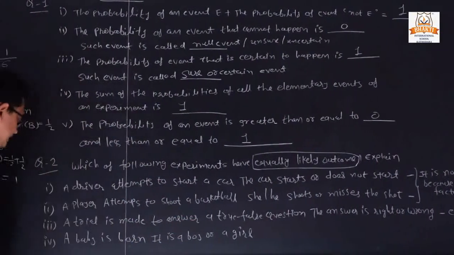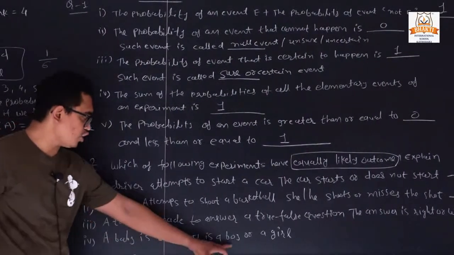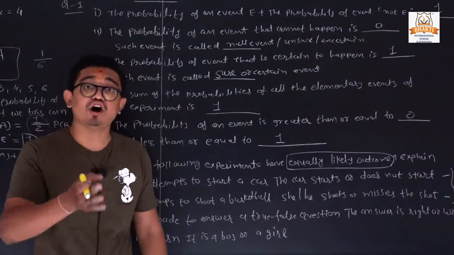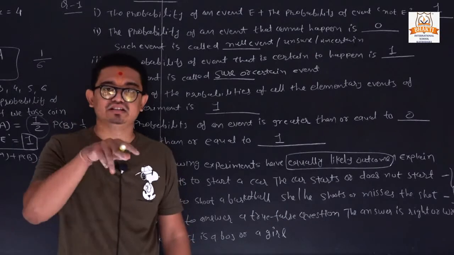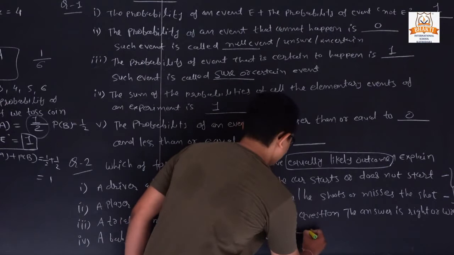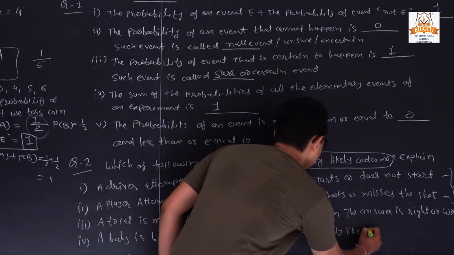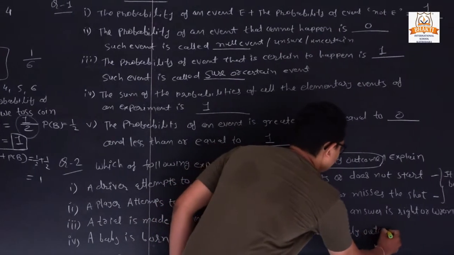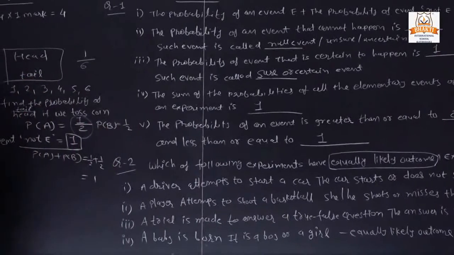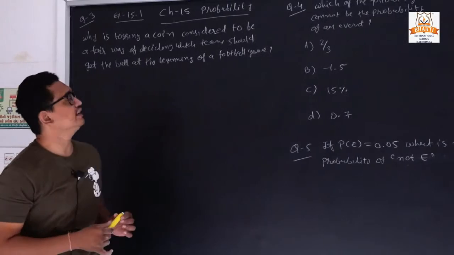Next, a baby is born. So it is a boy or a girl. So it is also depends. Clear? Either it is a boy or a girl. So we have once again a 50-50% possibility. So we give the same reason here. It is also an equally likely outcome. So these are our question 1 and question 2. Now, in 15.1, question number 3.